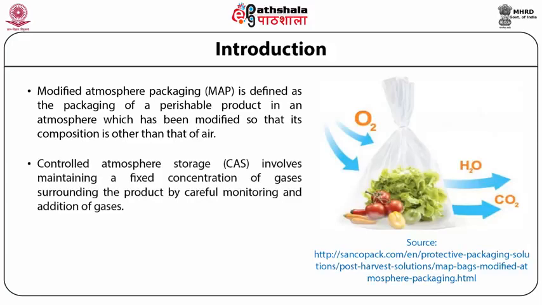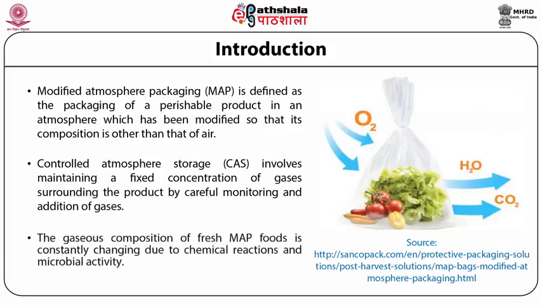While controlled atmosphere storage, that is CAS, involves maintaining a fixed concentration of gases surrounding the product by careful monitoring and addition of gases. The gaseous composition of fresh MAP foods is constantly changing due to chemical reactions and microbial activity.